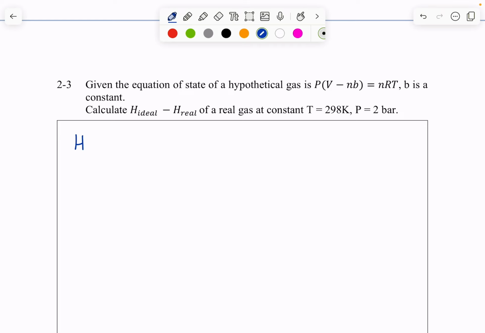So first, let's write out the equation we want to use, right? So H ideal minus H real equals the integral from 0 to P naught of T times dV over dT at constant P, minus V.